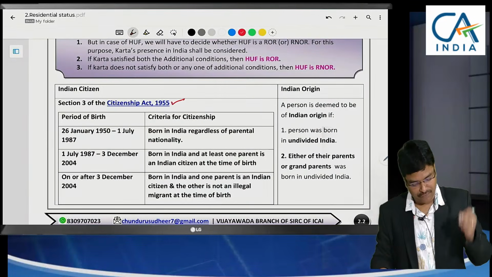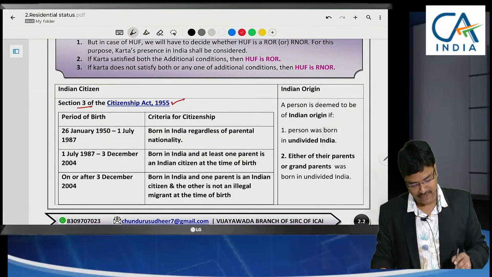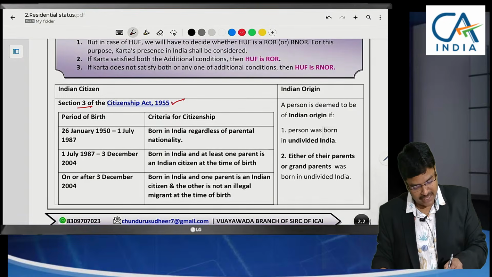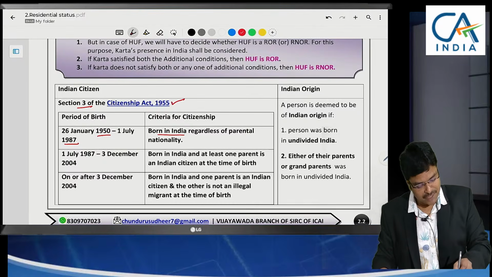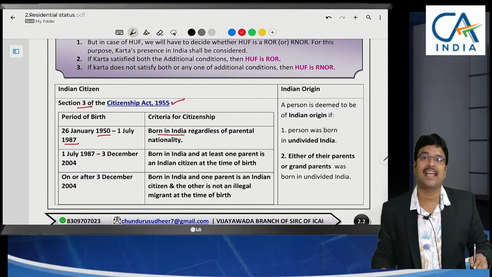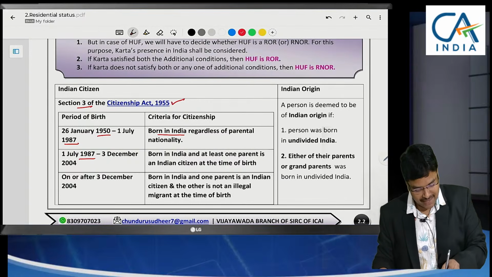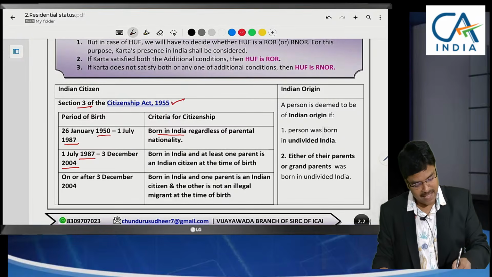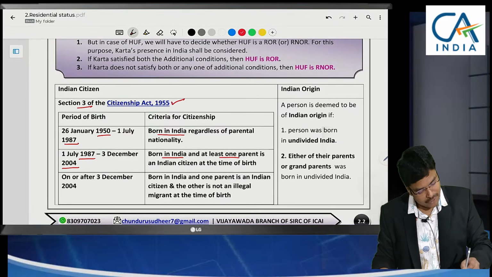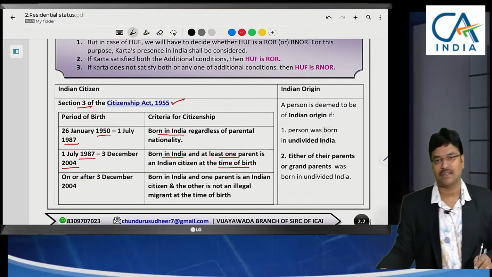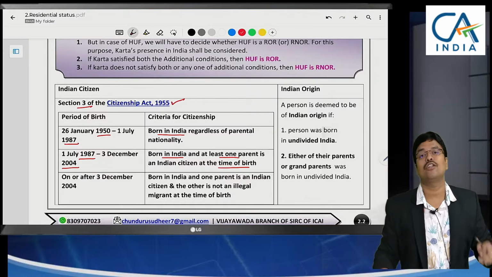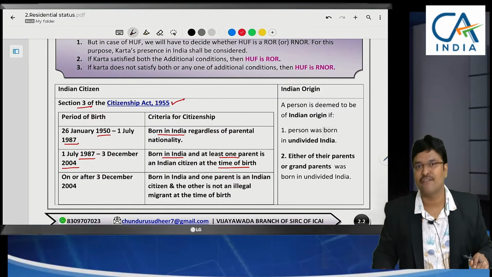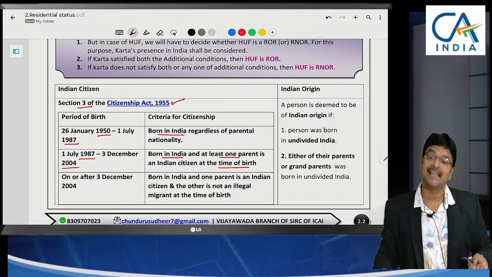Citizenship Act 1955, Section 3 has specified that if he was born between 1950 and 1st July 1987, if he has taken birth in India, he will be called an Indian citizen. But if he was born between 1987 and 2004, along with him, one of his parents should also be born in India. In order to become an Indian citizen, his parent also should be born in India, any one of his parents. Then he will be called an Indian citizen.